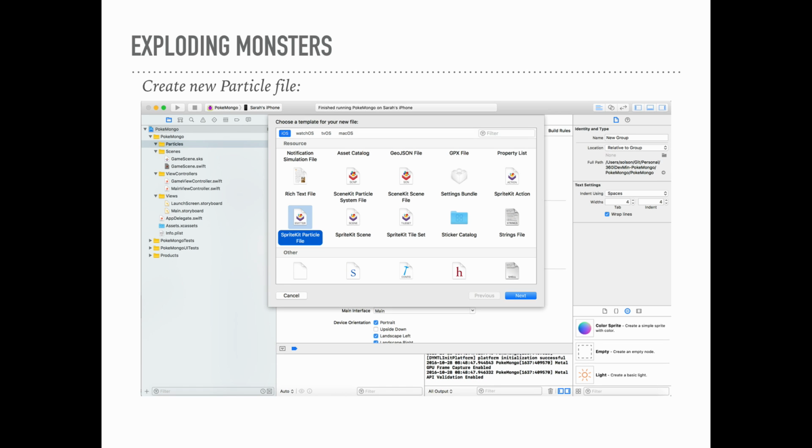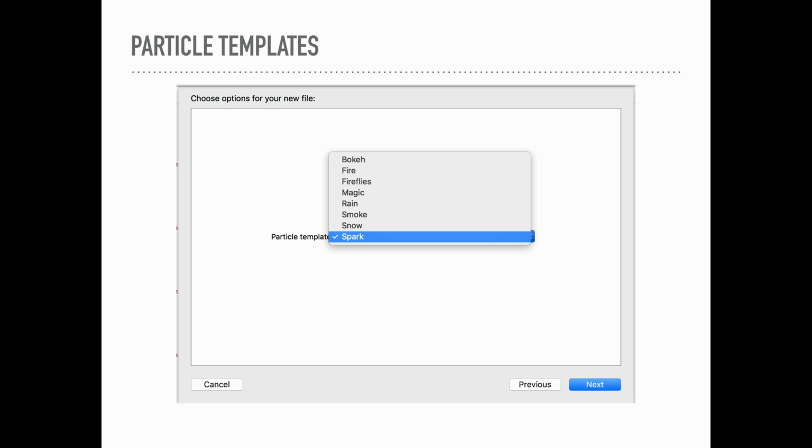So to make this a little bit more exciting, we're going to have our monster explode. And we're going to do that through the use of a particle. So if you go into the File, New File menu, you'll see a SpriteKit particle file. And if you create that, you see the list of particle options that are available to you. I haven't found a good way to browse these to see what they look like besides actually creating them and messing around with them. So maybe just have a little fun and create all kinds of particles and see what they can do.